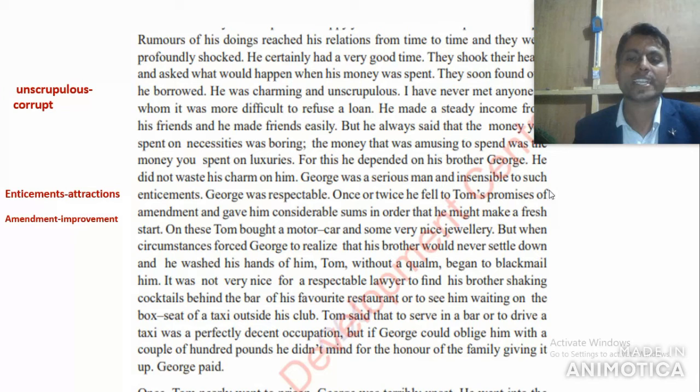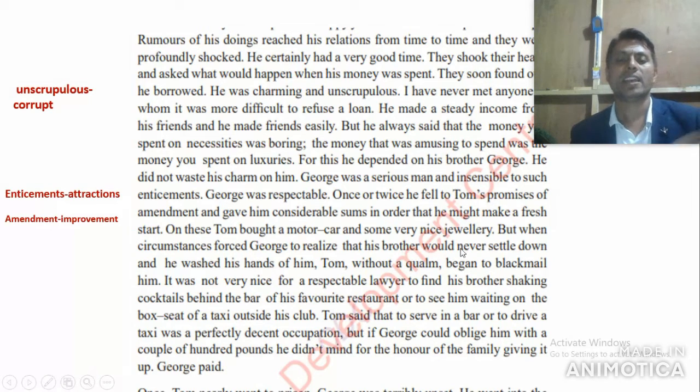Well, now look at the next. But when circumstances force George to realize such condition, circumstances meaning condition, force George to realize that his brother would never settle down, he washed his hands of him. Tom, without a qualm, began to blackmail him.